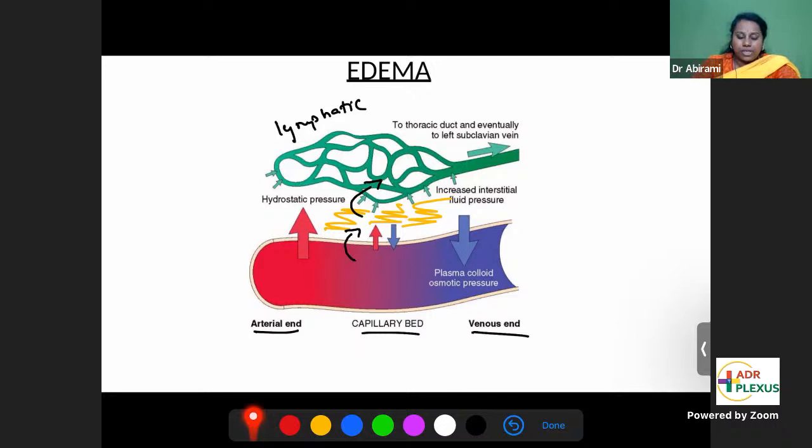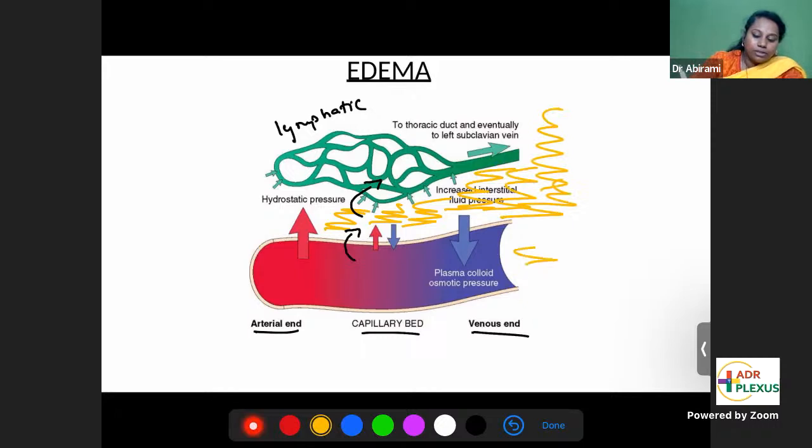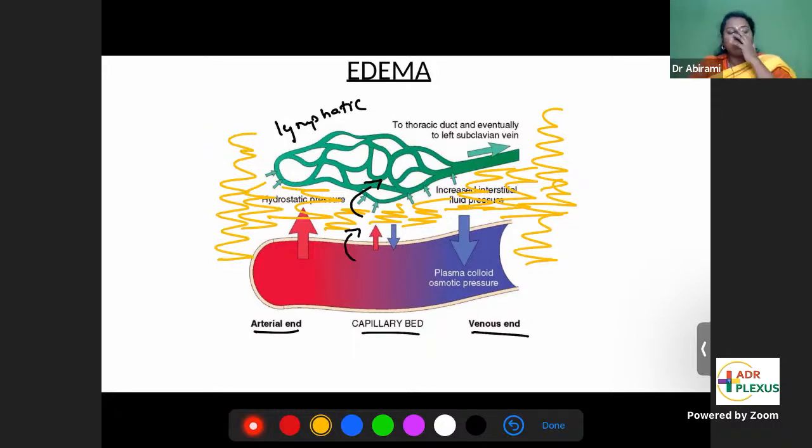Anywhere you have obstruction in this flow, you will have excessive accumulation of fluid in the interstitium. So in this space, there is excessive accumulation of fluid. This is called edema. What are the causes of edema? There is so much fluid accumulated outside the cells. What are the causes of edema?